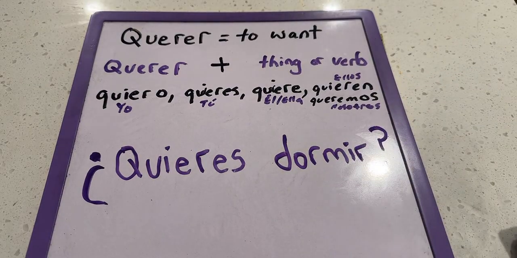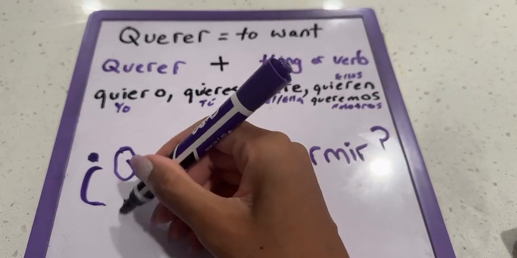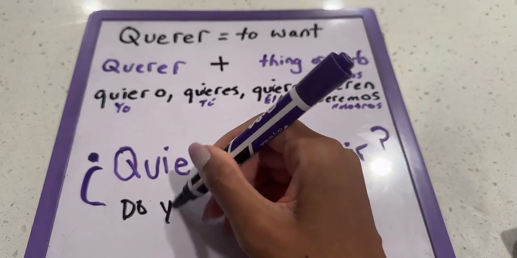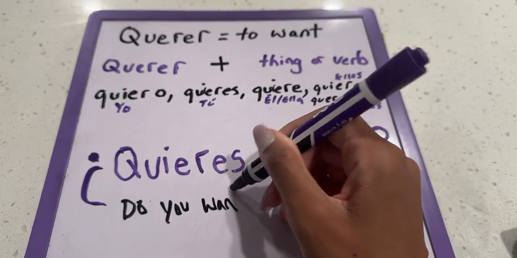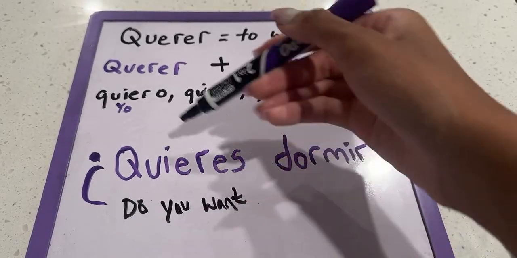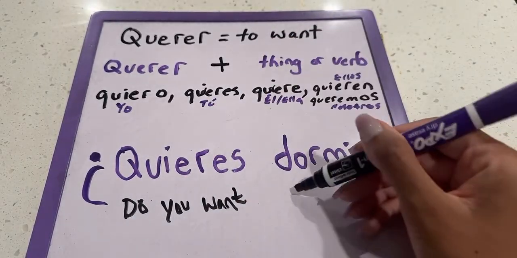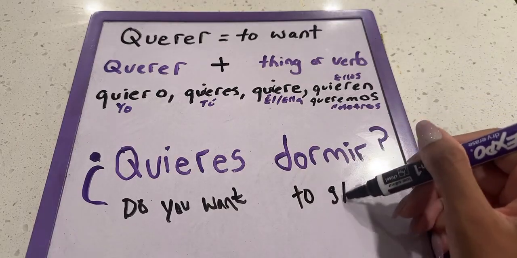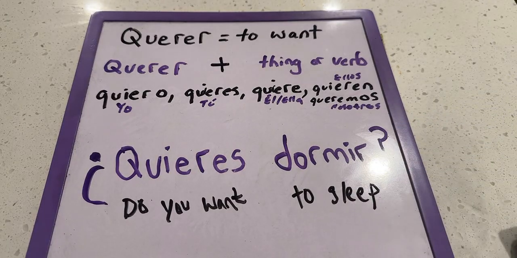All right, so my main objective was to ask a question here. And the question I wanted to ask was, okay, do you want to sleep? So right here is, do you want? All of that is wrapped up in quieres. Do you want? And then dormir is a verb that means to sleep.